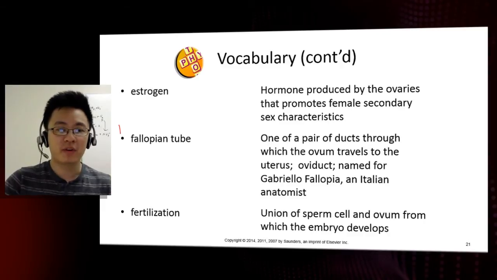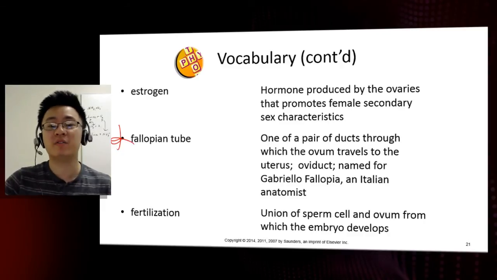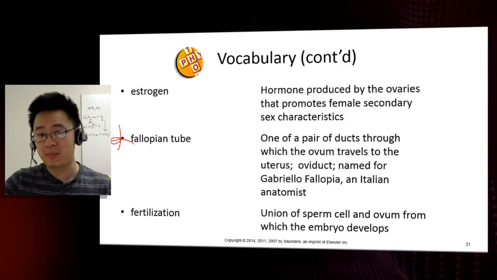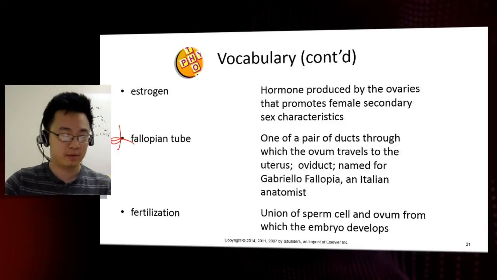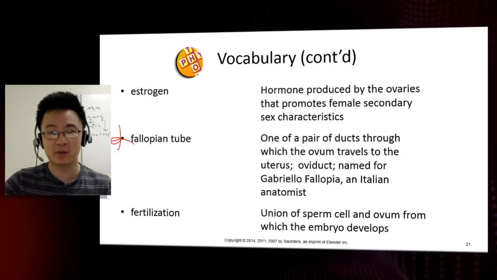We have here the fallopian tube, which is one of a pair of ducts through which the ovum or the egg cell travels to the uterus, also known as oviduct, named after Gabriello Falloppia, an Italian anatomist. So one of the scientists here had put their name on a structure, and henceforth we shall call it fallopian tube, so we don't forget the scientist who discovered it.